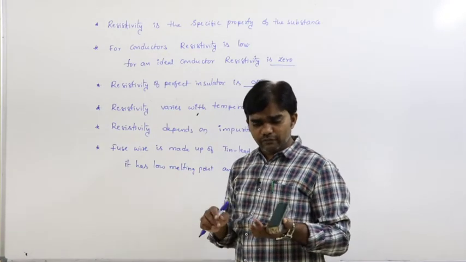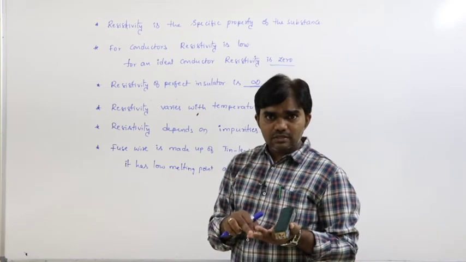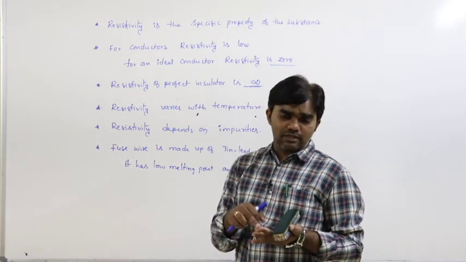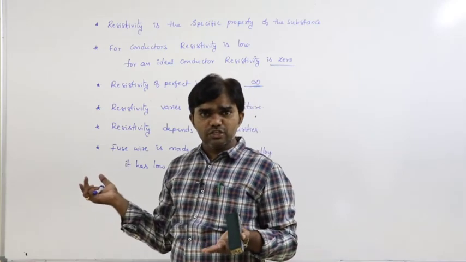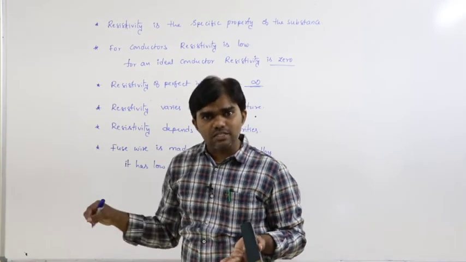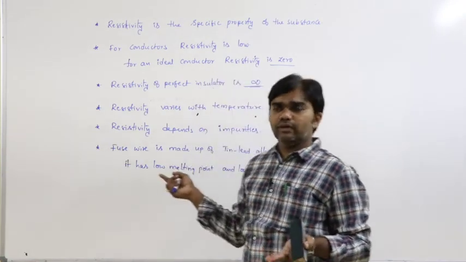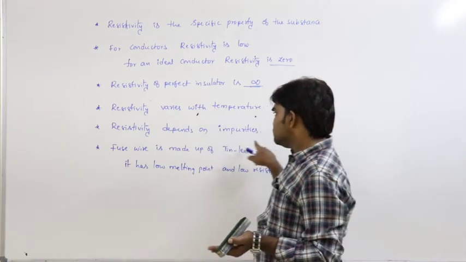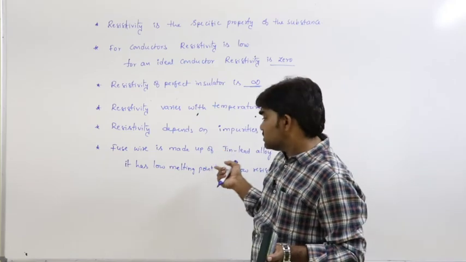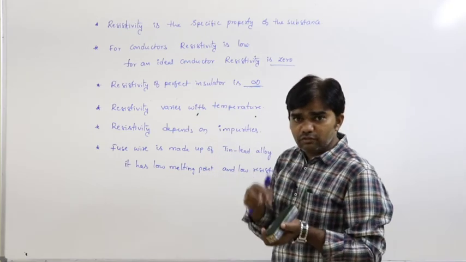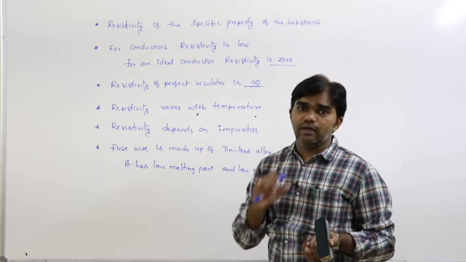Because we have three different types: conductors, insulators, and semiconductors. In these three cases, how the resistivity and resistance change with the temperature, we can discuss later. Next, resistivity depends on impurities. Impurities, in the sense of the addition of different materials to form an alloy.